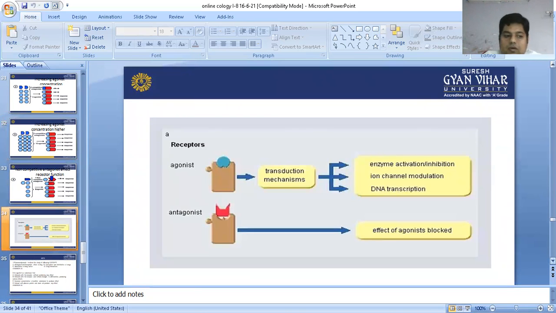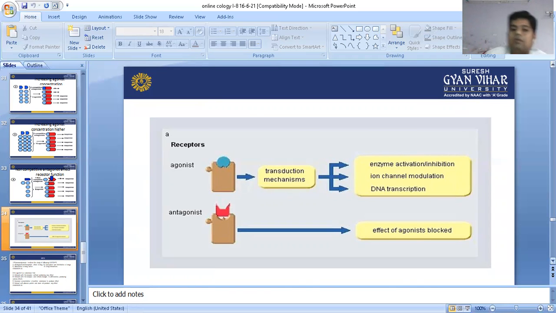Now, look at this slide. The receptor is a proteinous substance, and these proteinous substances are responsible for the therapeutic effect. So in the case of an agonist, which binds with the receptor, it acts with the help of some transduction mechanism.